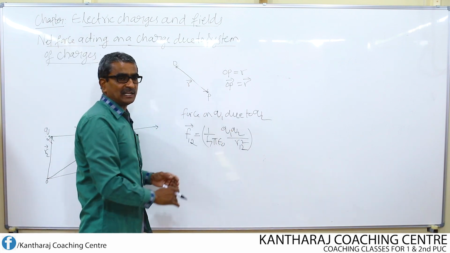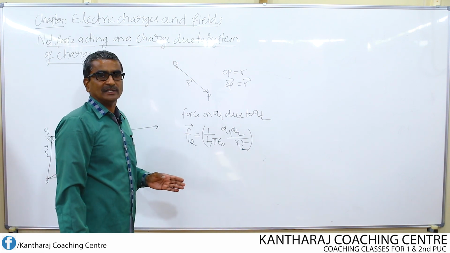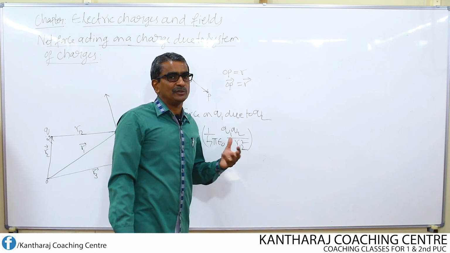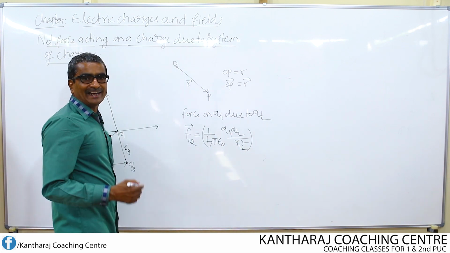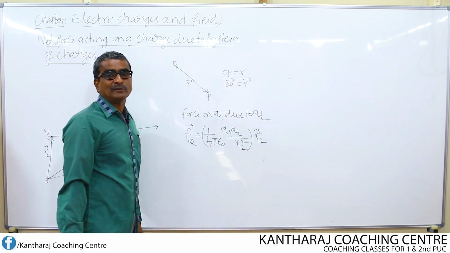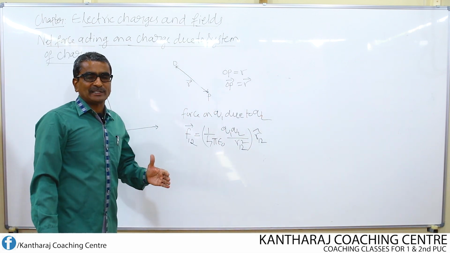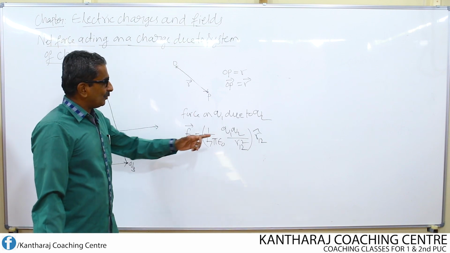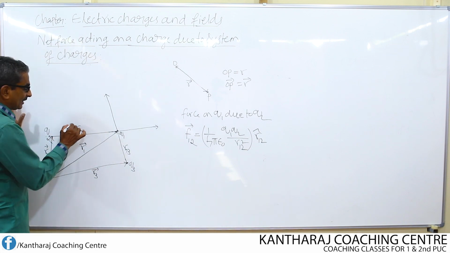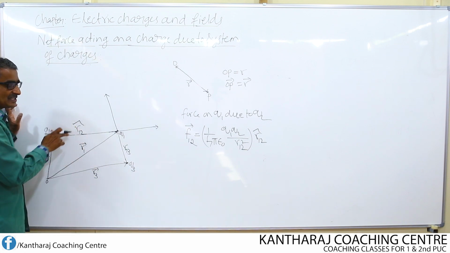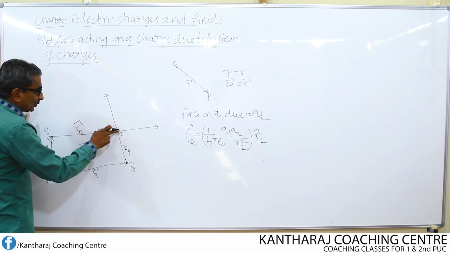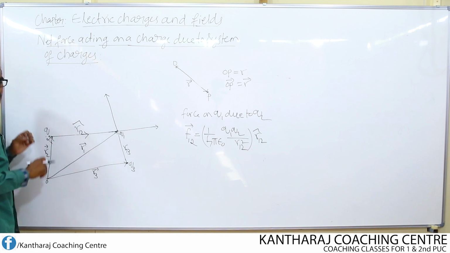On the right hand side we have a scalar, whereas on the left hand side we have a vector. Let us convert the right hand side also into a vector quantity. How? By introducing one unit vector. I introduce R12 cap as the unit vector. Every unit vector must have one direction. So, what is the direction of unit vector R12? I convert this distance into a unit vector. So, the direction is from Q2 to Q1. This is the direction of the unit vector.